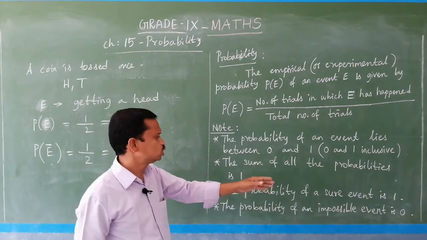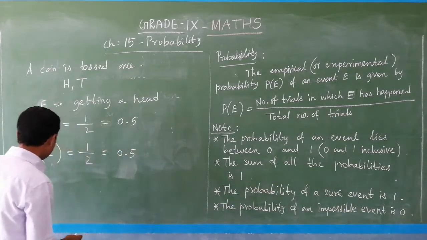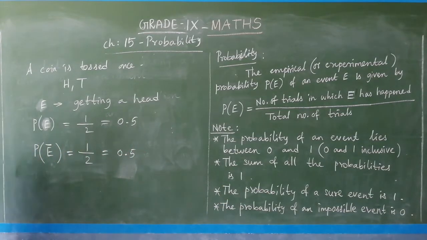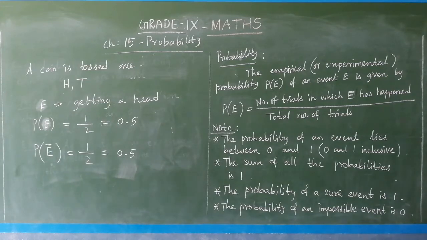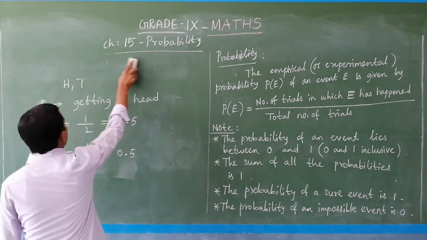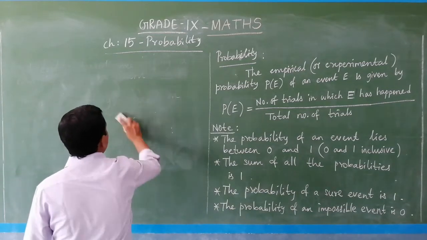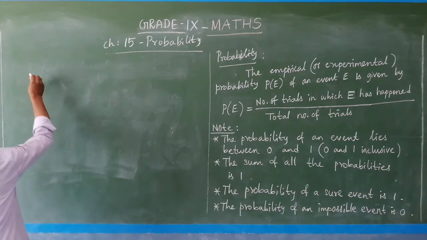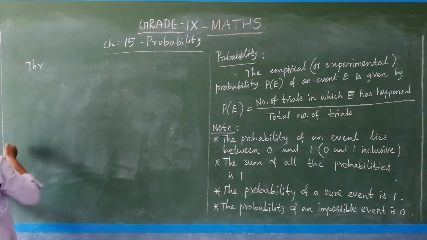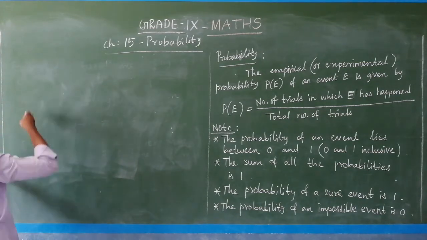And the probability of a sure event: throwing a die is an experiment. If you take throwing a die or rolling a die, any word you can use, rolling or throwing.